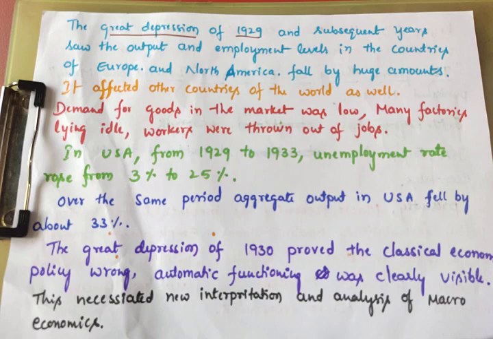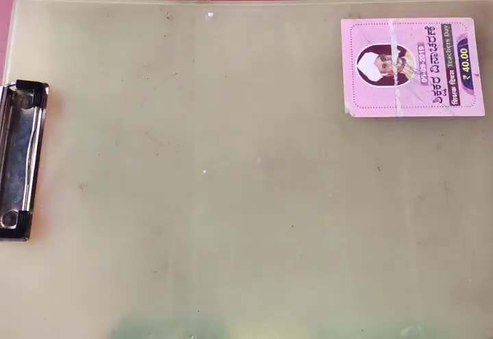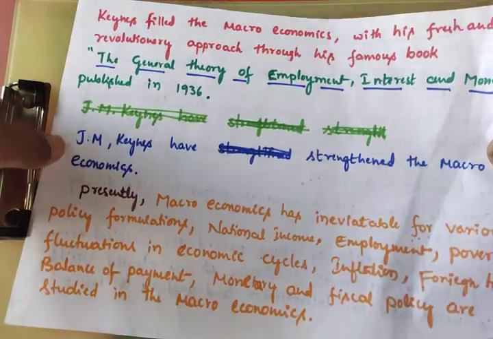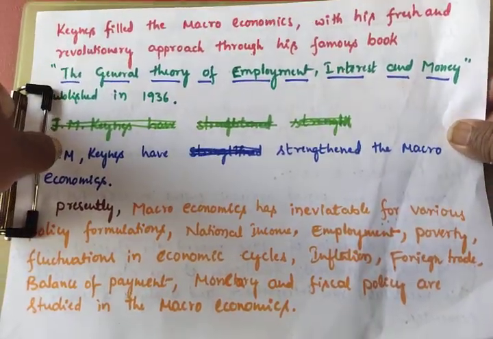They believed in invisible. The automatic function was clearly visible in this situation. The situation forced the introduction of a new interpretation and analysis of macroeconomics.